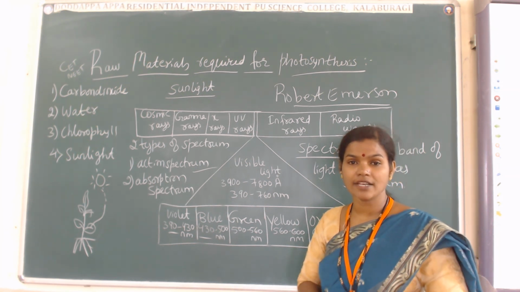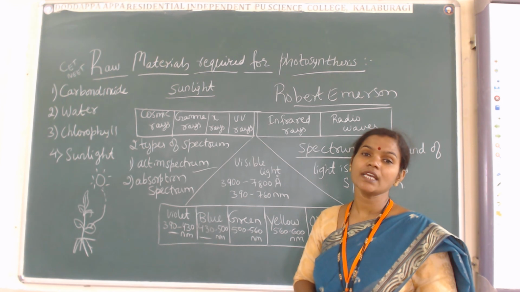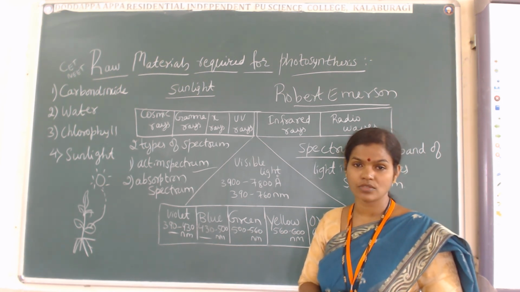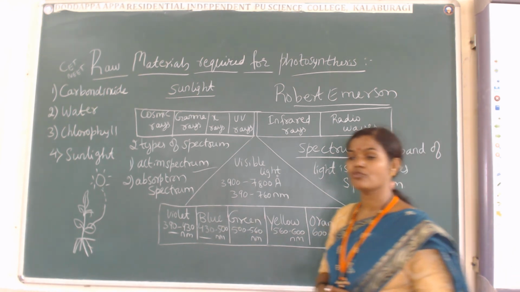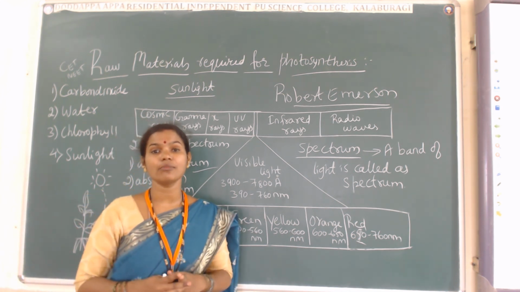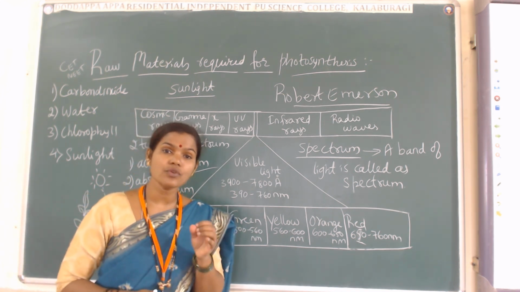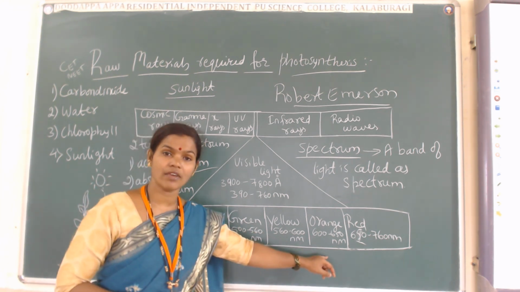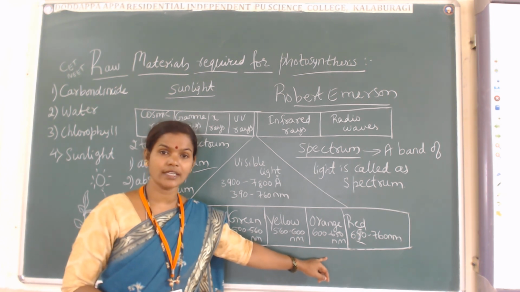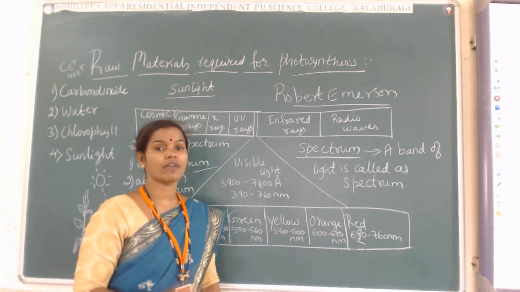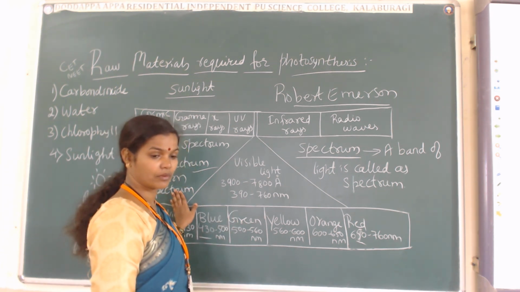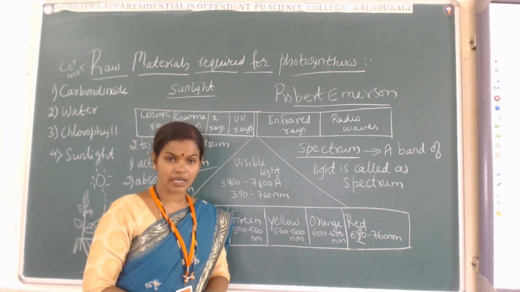So in the case of the angiospermic plant body, immediately the plant bodies absorb the red light for them and they start the process of photosynthesis. But in case of algae, bryophytes and pteridophytes, since the plant bodies are very small, they have to decide that among these wavelength ranges, which wavelength range is suitable for them. That is called absorption spectrum.